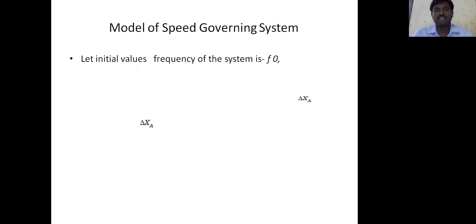The initial values are: frequency f0, generator output Pg0 or turbine output, and steam valve setting Xe0. These are the initial values of the system under steady state condition.